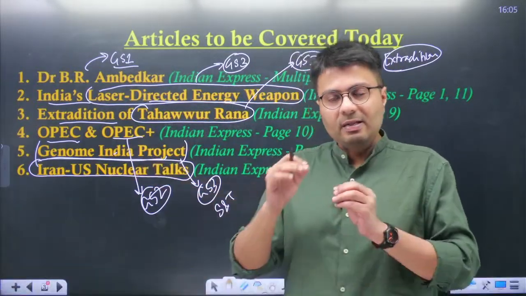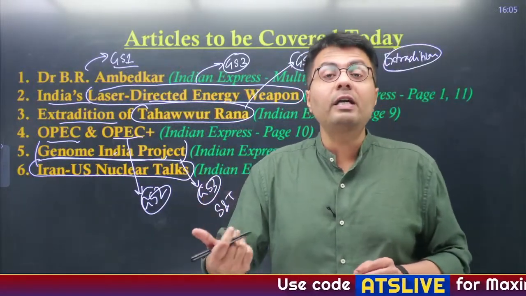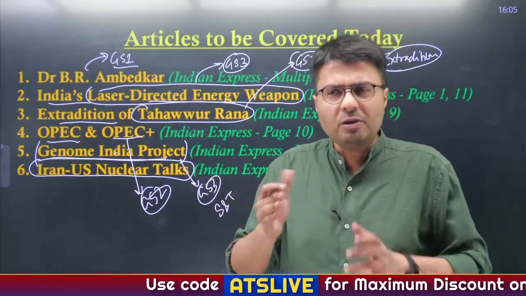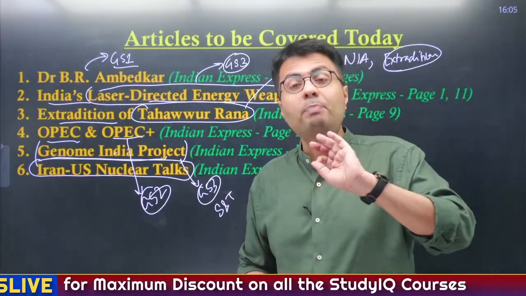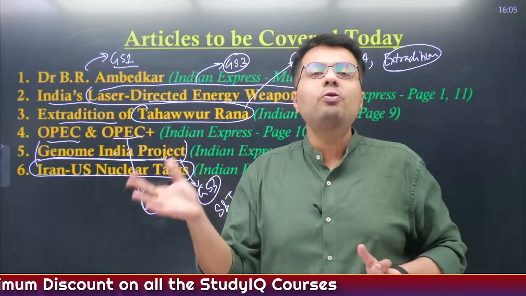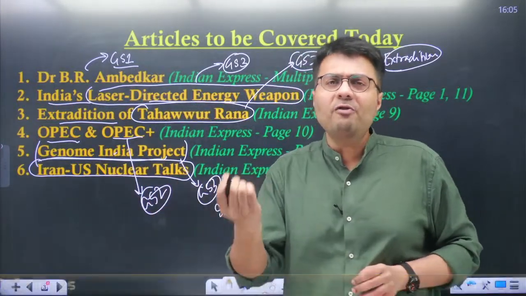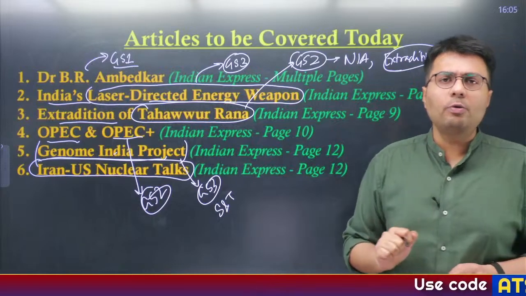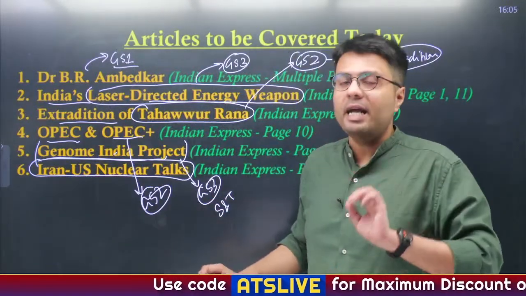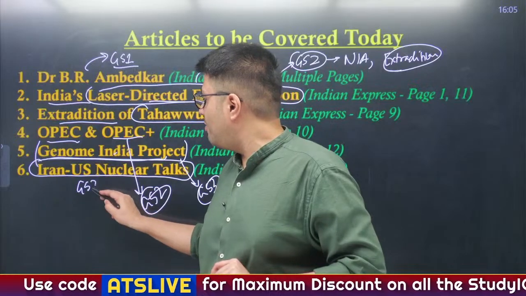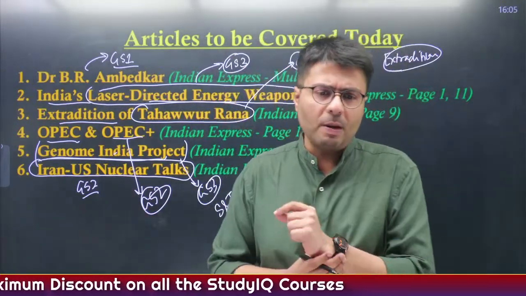Now, since the US has withdrawn from the deal, it has again imposed many economic and military sanctions on Iran, which has crippled its economy. So under public pressure, Iran wants to renegotiate the terms of this deal with the US, and it has also met with favorable circumstances from the US president, again President Donald Trump. So we'll try to understand this and its implication on India. Therefore the relevant topic is GS paper 2 and sometimes you can say this is also relevant from GS paper 3 perspective.